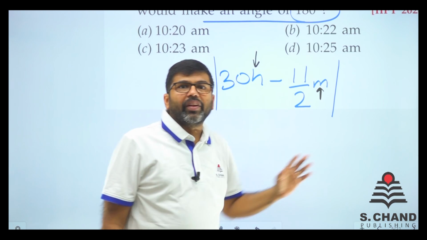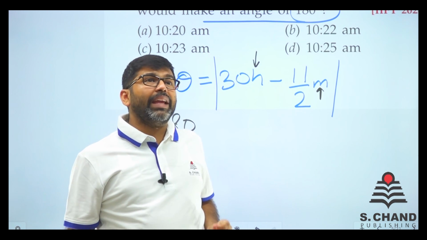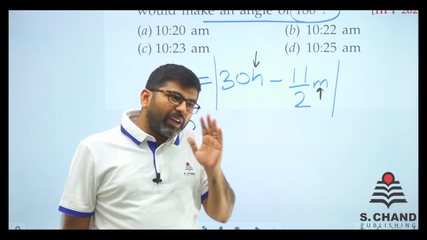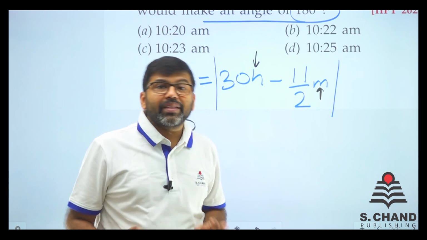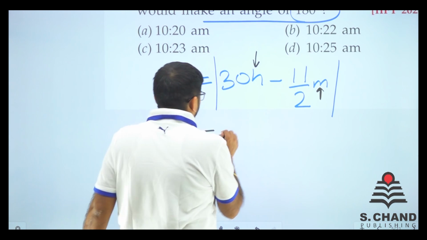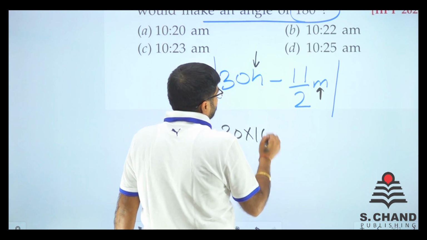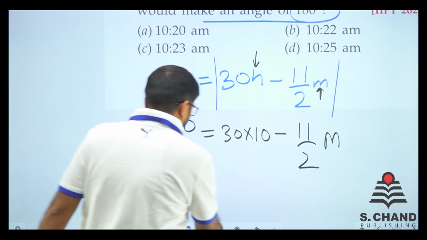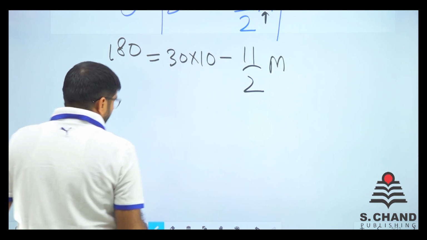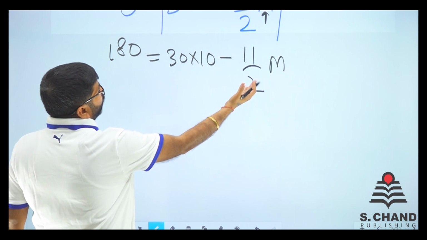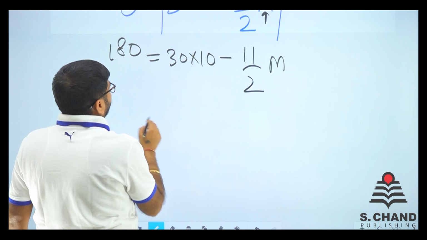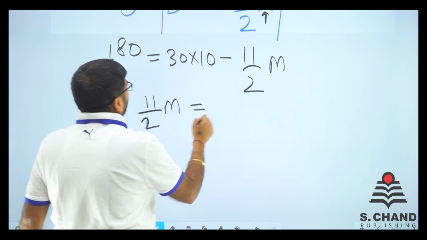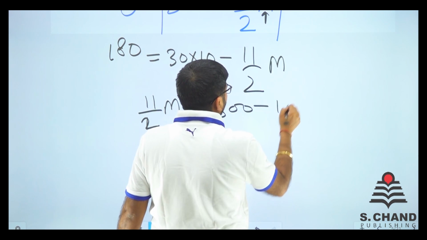And the hour is given. Say for example the time is 10:40, so h is 10; 10:30, h is 10. So between 10 and 11, the hour is at 10 only. So I'll do 30 into 10 minus 11 by 2m. We need to find that, right? Let's do it. We'll put minus over here and plus over there. So 11 by 2m is equal to 300 minus 180.